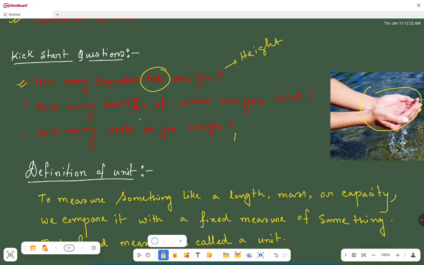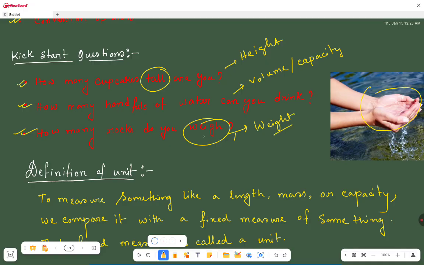Now in the second question we are measuring the volume of water that we drink in a day, volume or capacity. Now in the third question we are measuring the weight of our body.